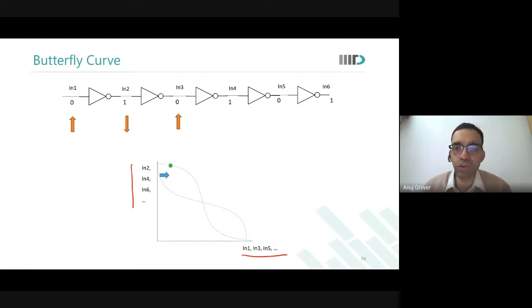As I go to N4, noise will be injected again. The curve would go like this. What I'm saying is that when I inject a noise of this magnitude, as many inverters as I put, they will just move between these two points. Are you able to see this? The noise is so small that they will move between these two points only.